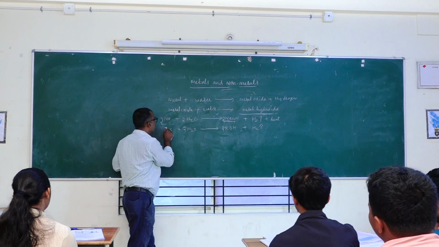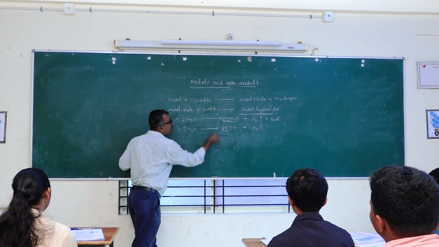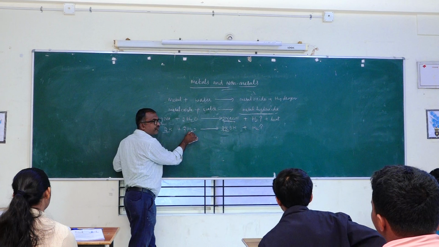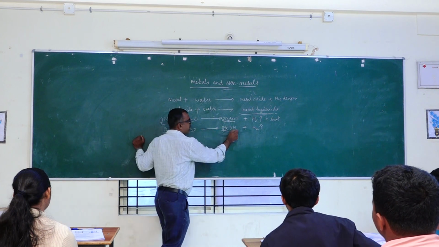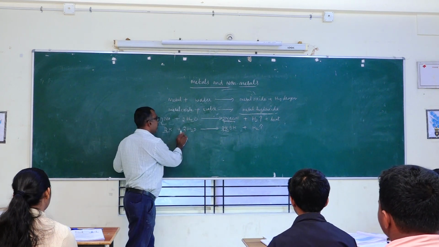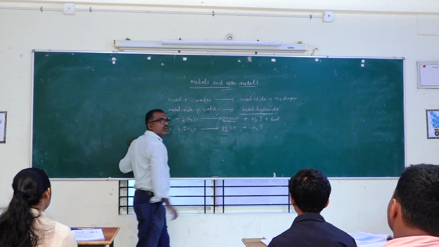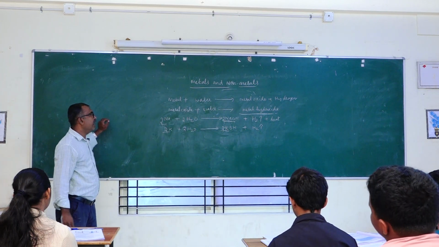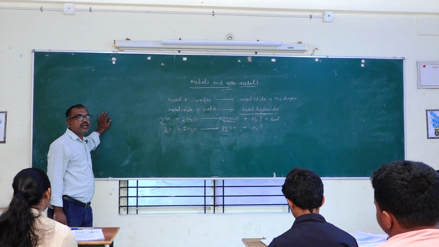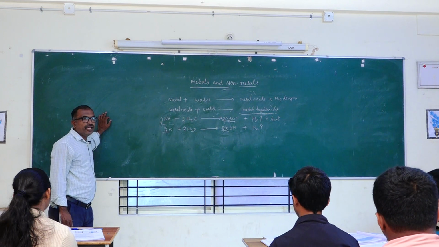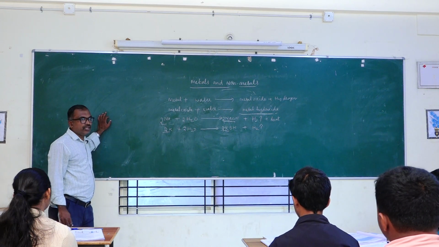Then K becomes 2K. Then 2 2s are 4 H. Here 2H, another 2H is there. And then 2O, 2. Okay. So this is another example for how metal reacts with water.